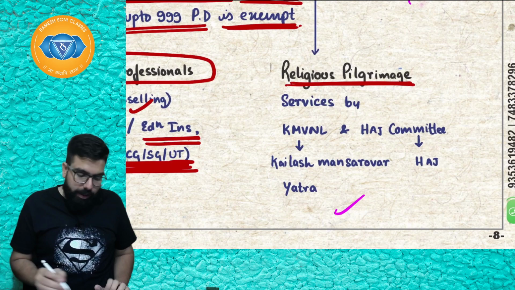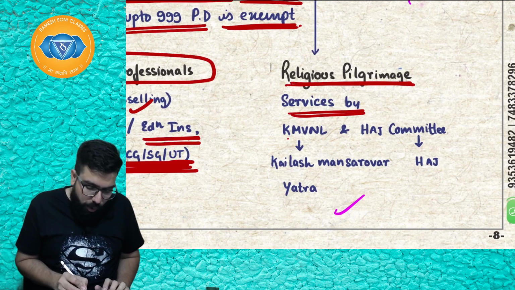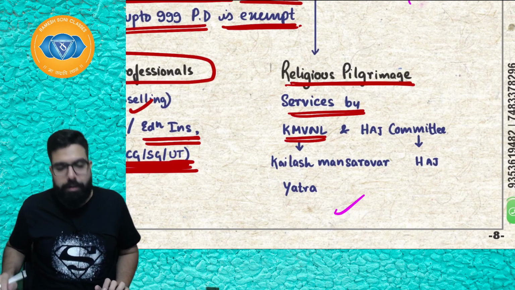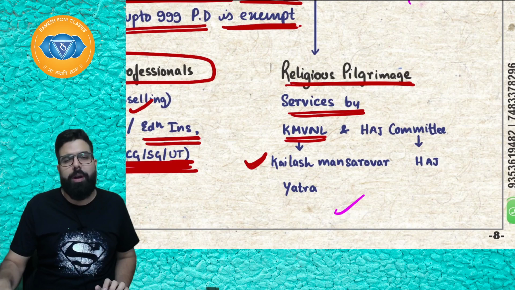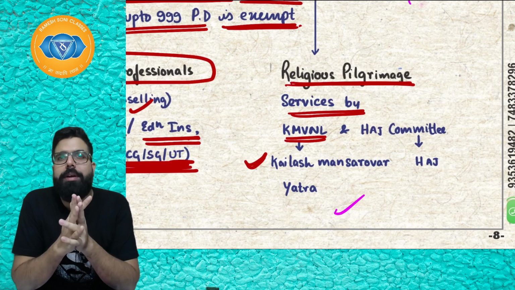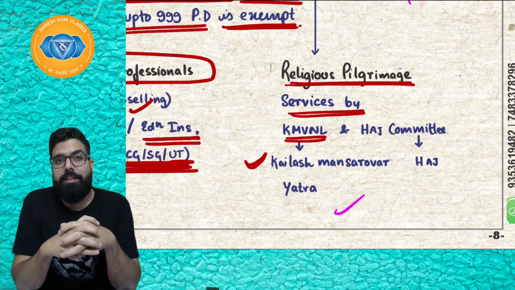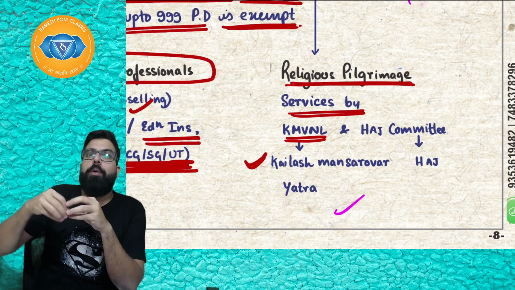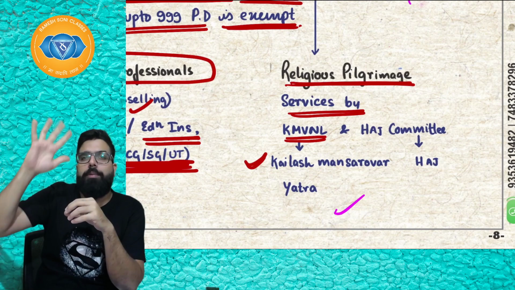Baba, if there are services provided by Kumaon Mandal Vikas Nigam Limited, and it is giving Kailash Mansarovar Yatra. Basically, Kumaon Mandal Vikas Nigam Limited gives you Kailash Mansarovar Yatra. So, Baba, their services of providing you the Kailash Mansarovar Yatra, there will be no GST.